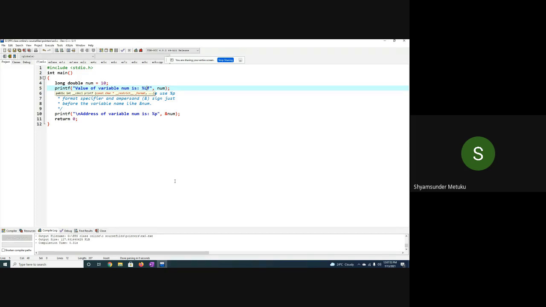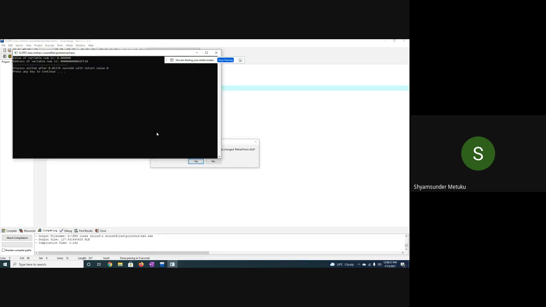In the Turbo C compiler it was 10 bytes, but I think for Dev C++ it was 16 bytes. Yes or no? So it should be a multiple of 16, isn't it? This is basically called memory alignment. The address must be aligned to a multiple of the number of bytes the particular data type has. So let me rerun.